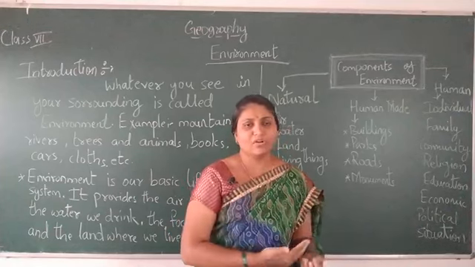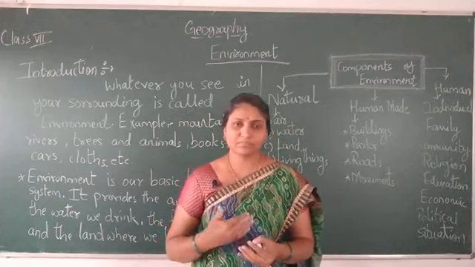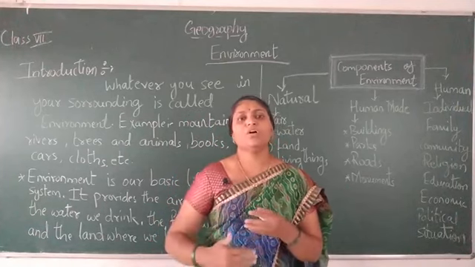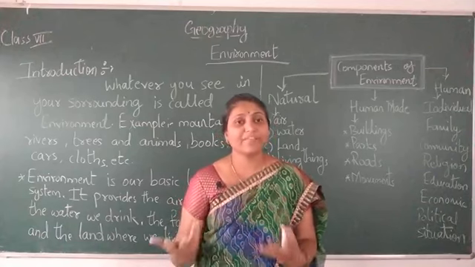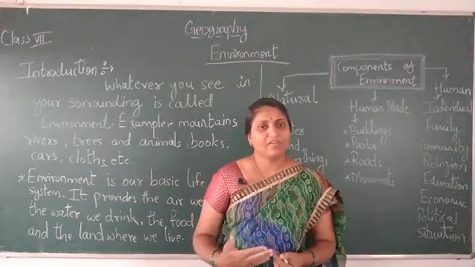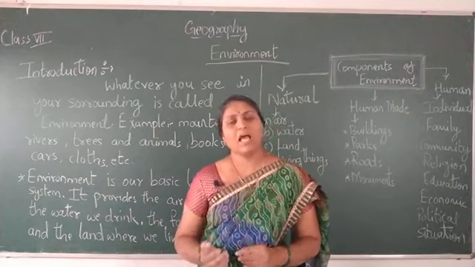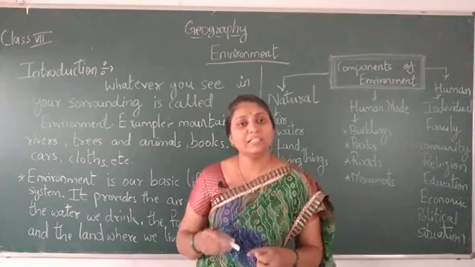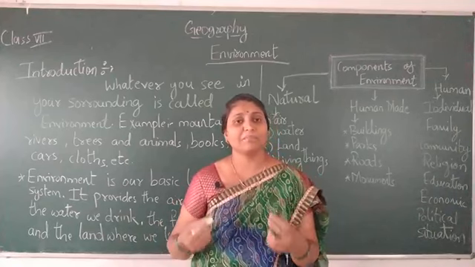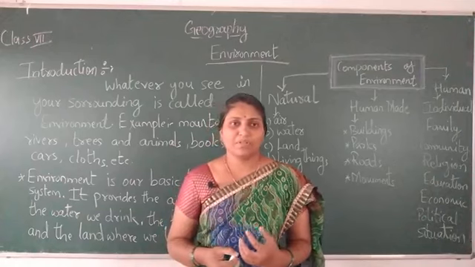From the rivers, from the bore well. There are so many resources of water. All this we get from our surrounding, from our environment, the land where we live. So environment is our basic need, our basic life support system.